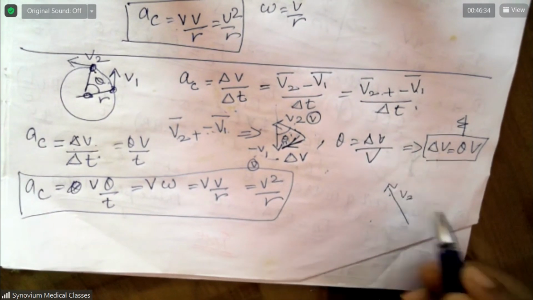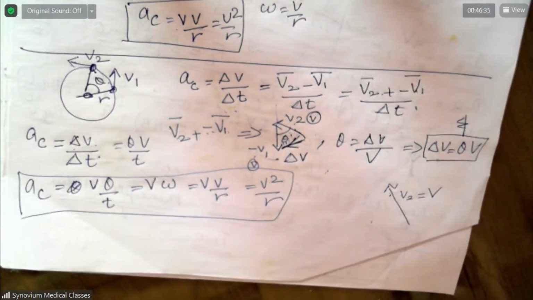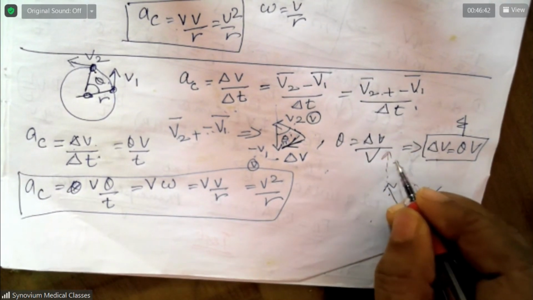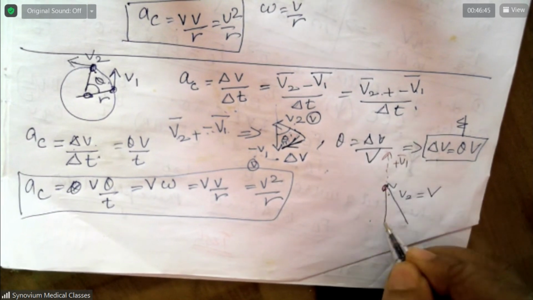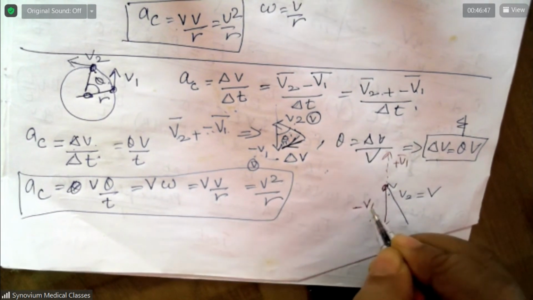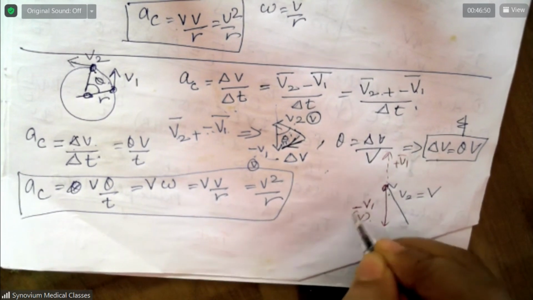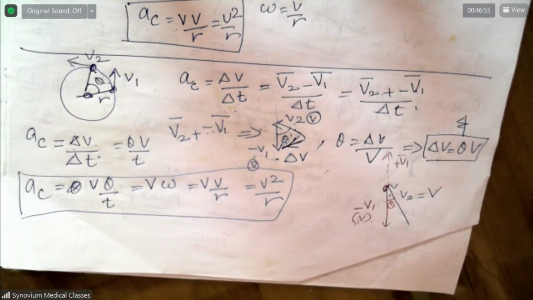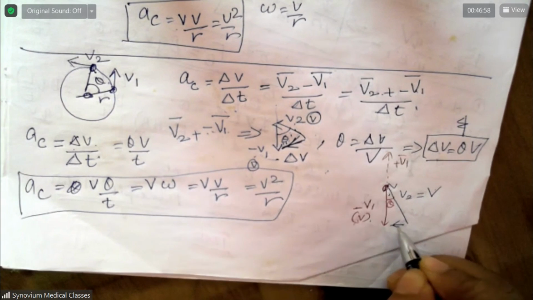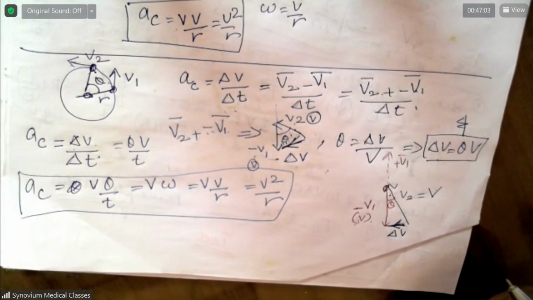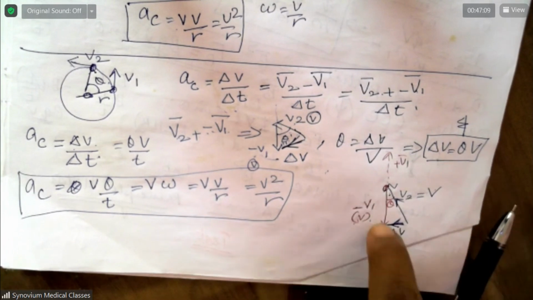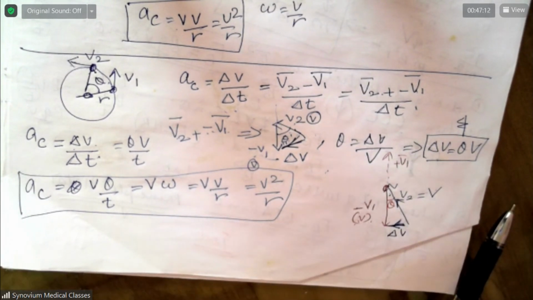This is V2, equal to V. Then you put plus negative V1, which is also equal to V, because it is uniform circular motion. This angle is theta. This vector is the change in velocity vector, delta V. This vector diagram is very, very important.